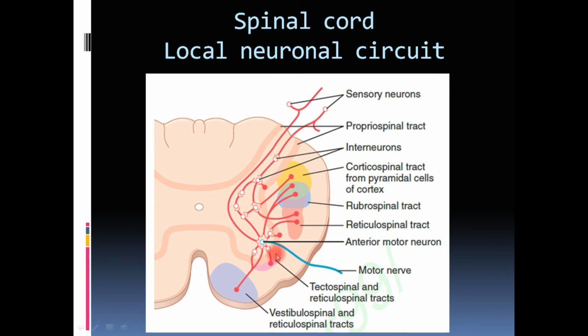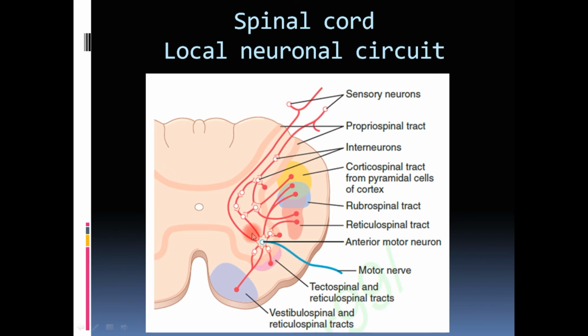So this blue colored cell body is located in the anterior horn of the spinal cord, and this axon will come out from the anterior horn, travel in the spinal nerve, and supply the muscle. So this is the final common pathway to the muscle which has to be contracted.